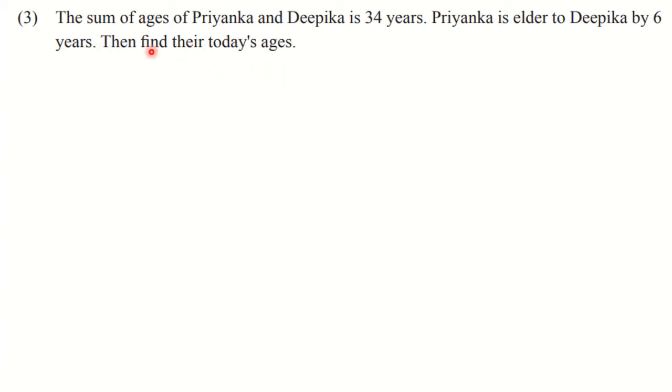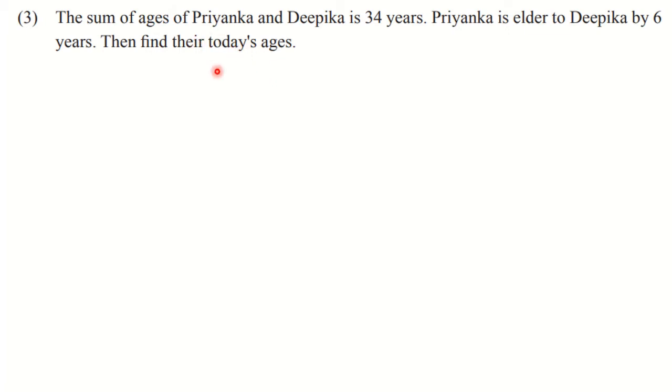So here also, after reading the question, you have to understand the question. What we can understand here is, this is the first condition given: the sum of ages of Priyanka and Deepika is 34 years. And this is the second condition given: Priyanka is elder to Deepika by 6 years. Then find their today's ages.